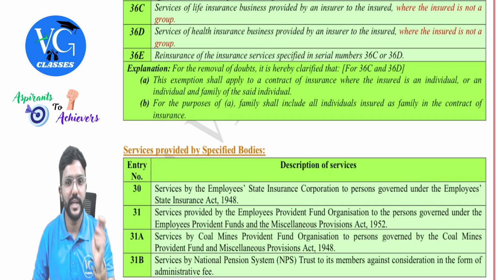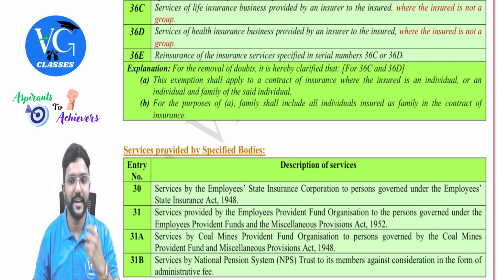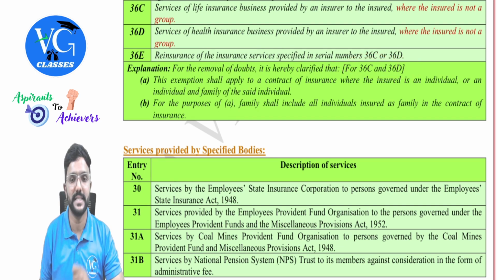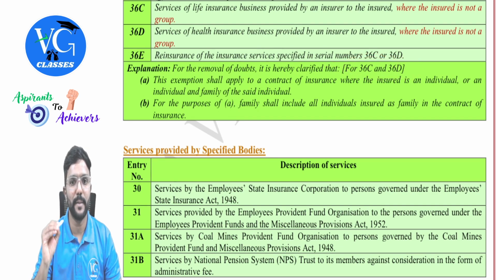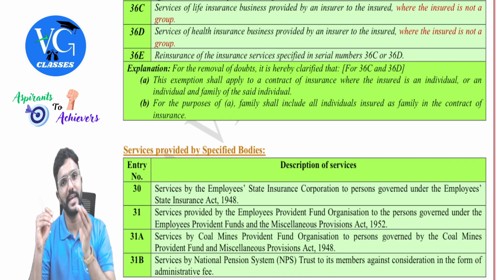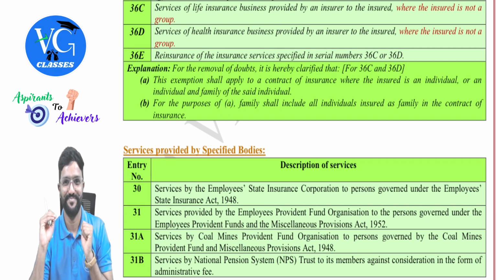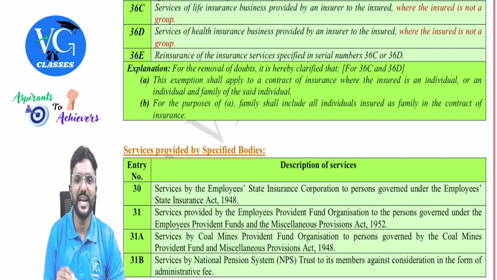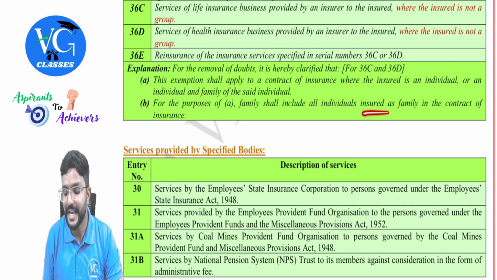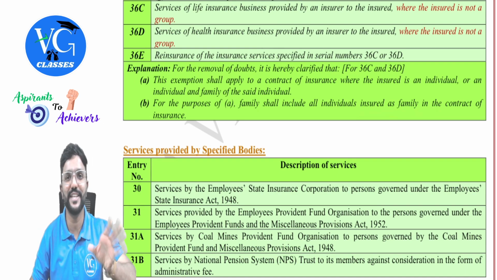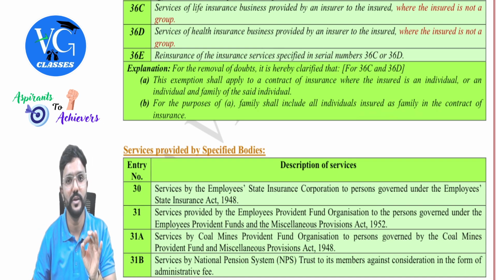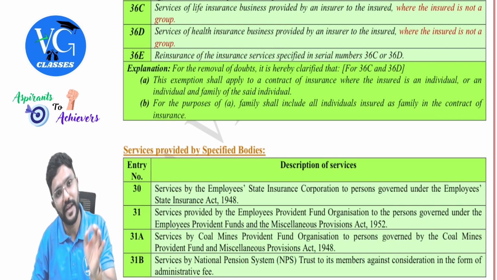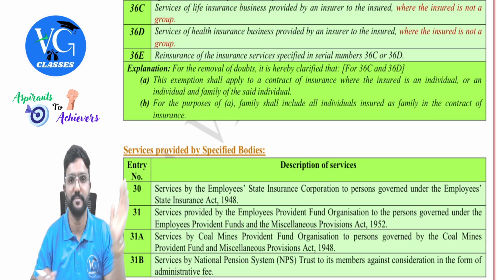What is it? For the removal of doubts, it is hereby clarified that for entry 36C and 36D, this exemption shall apply to a contract of insurance where the insured is an individual or an individual and family of the said individual. Means there can be a group, but only a family group. And for the purpose of clause A, family shall include all individuals insured as a family as per the contract. So in GST, they have not defined who is covered under family. They have told whoever is mentioned as family in the contract of insurance, we will consider them.